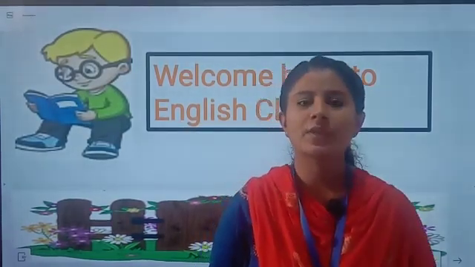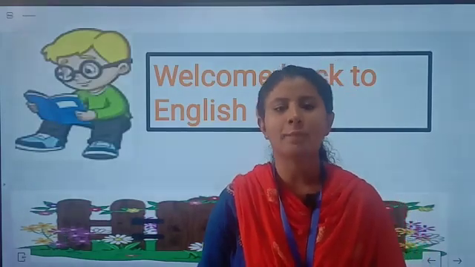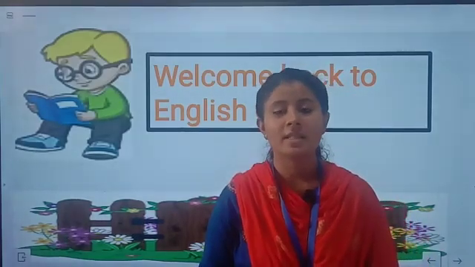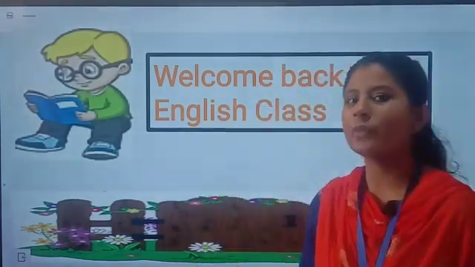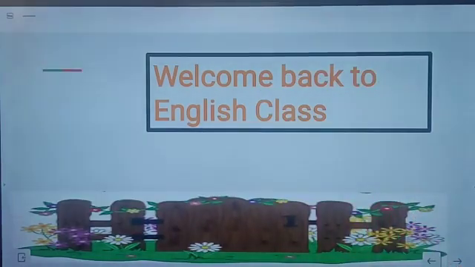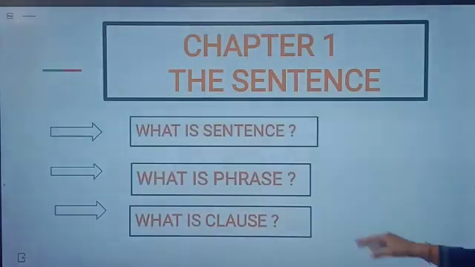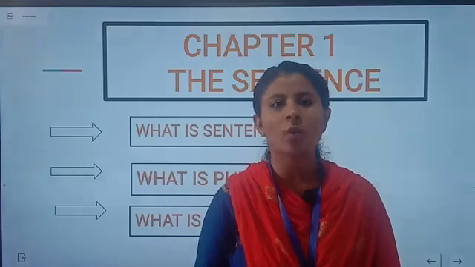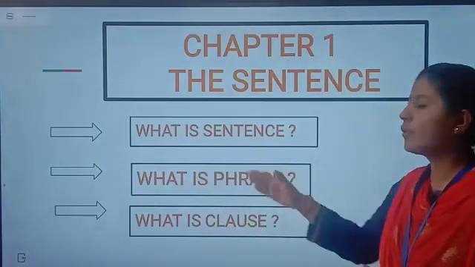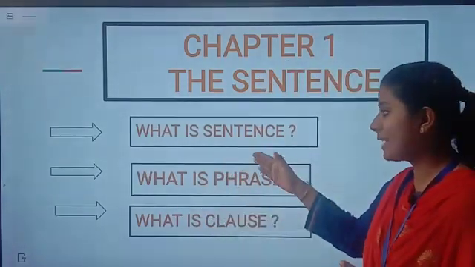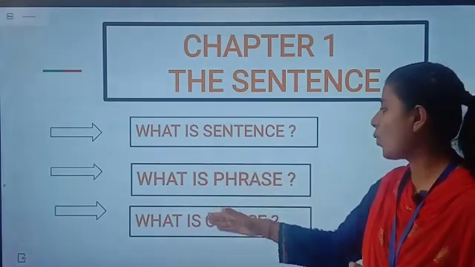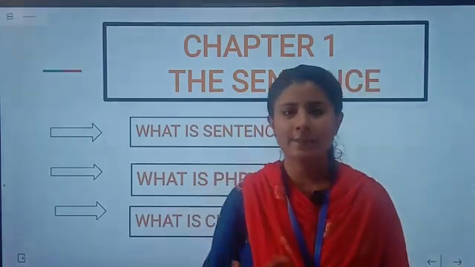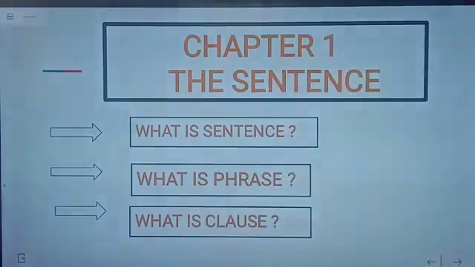Students, in this class we are going to start the first chapter of English grammar, that is the sentence. So let's begin with the sentence. In this chapter we are going to cover the following contents. We will understand what is sentence, what is phrase and what is clause. So let's move and learn all of them.